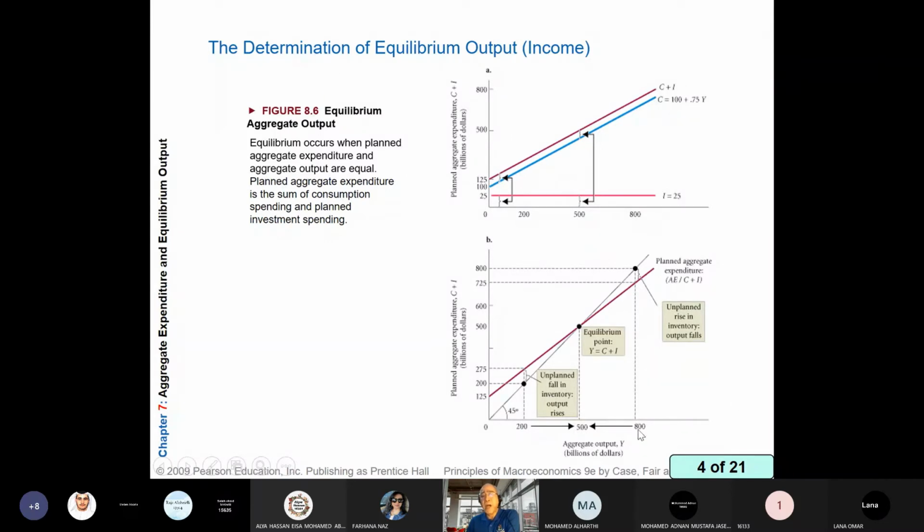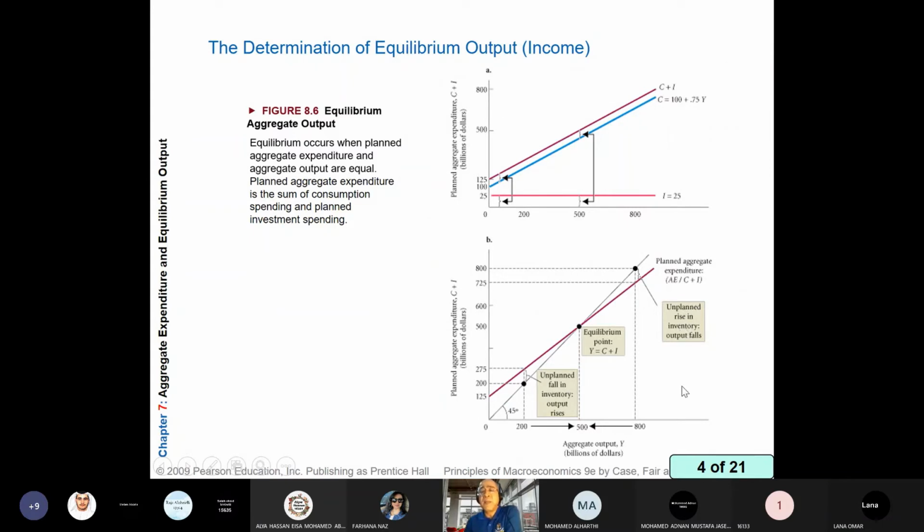Another example, at 800. At 800 aggregate output, a planned aggregate expenditure is 725. So we produce 800, we sell less than 800. Supply is more than demand. Since we sell less than what we produce, the vertical distance refers to unplanned increase in inventory.